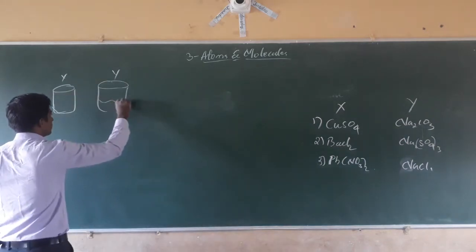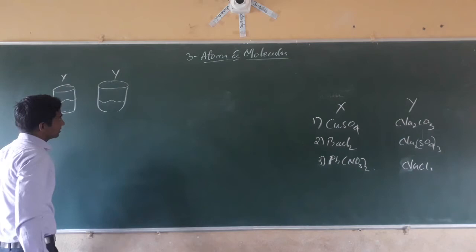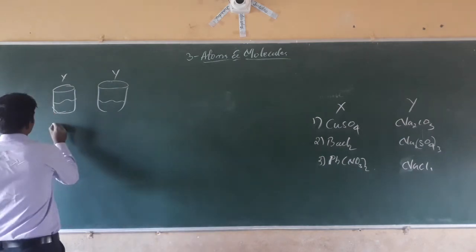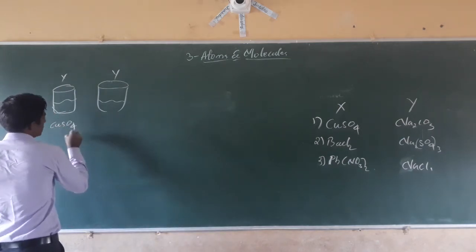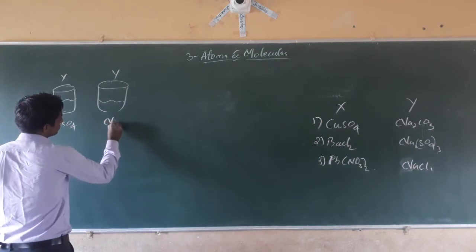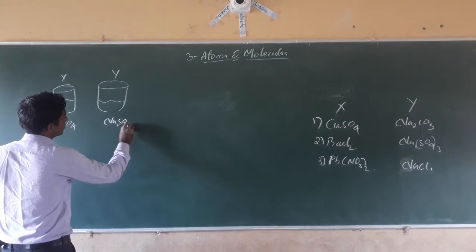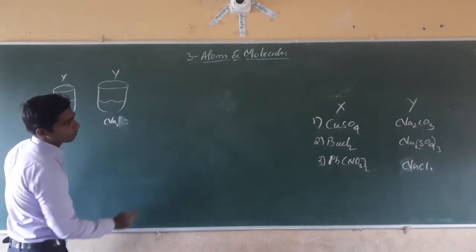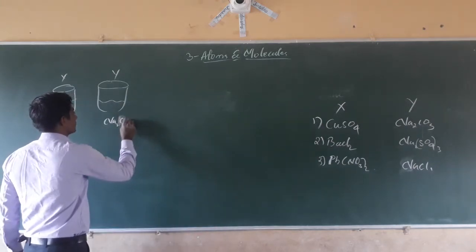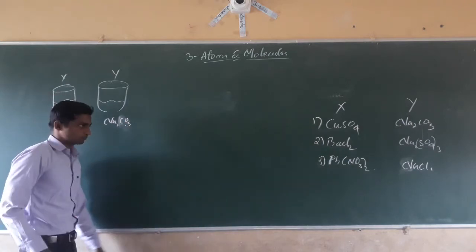See what happens here? Separately we have prepared X and Y, that is CuSO4 and here Na2SO4, and sodium carbonate, Na2CO3. We have taken Na2CO3.